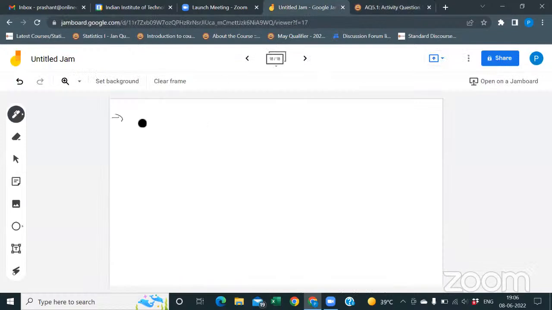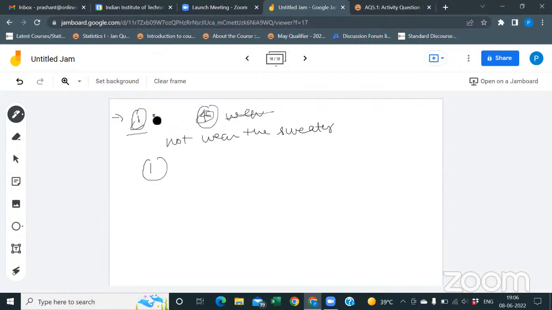So we can consider the case when he does not wear the sweater. It can be a case because for each outfit, he needs a shirt and a pant. After that, he decides to wear the sweater or not.